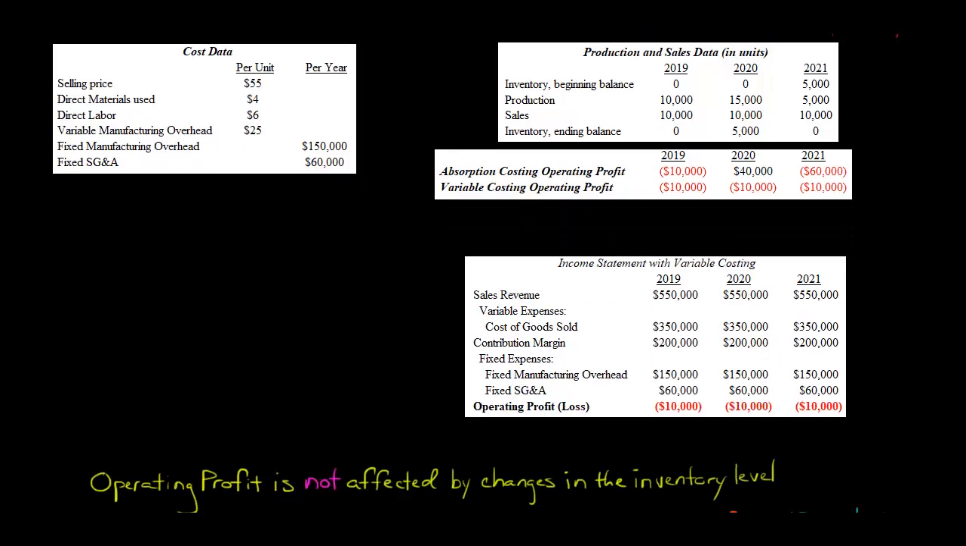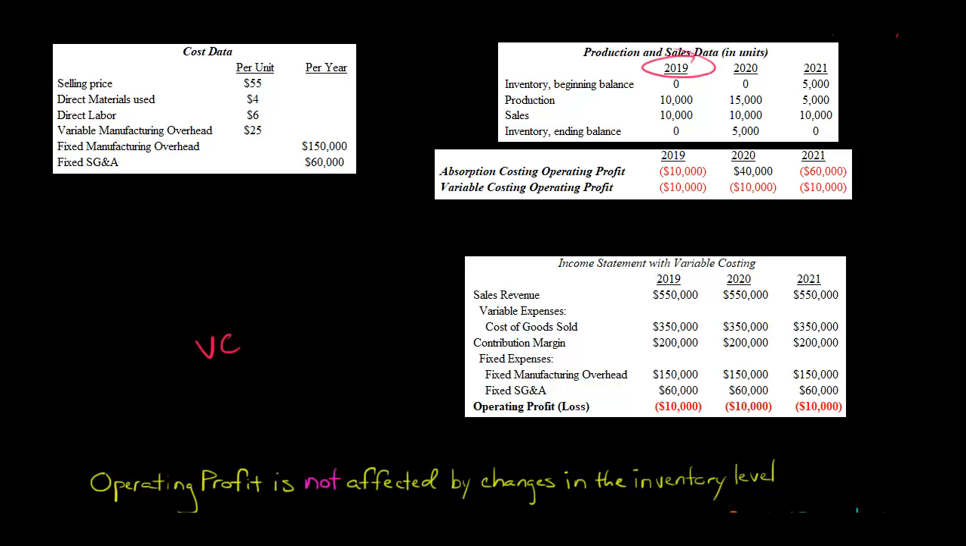One of the advantages, and this is actually the biggest difference between variable costing and absorption costing, is that when you use variable costing, operating profit for the company is not going to be affected by any changes in the inventory. So when I say changes in the inventory level, what do I mean? Basically, I'm going to use data here from the examples that we did in the previous videos. If you haven't seen those, feel free to check them out.